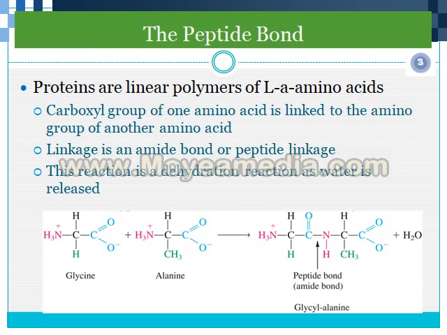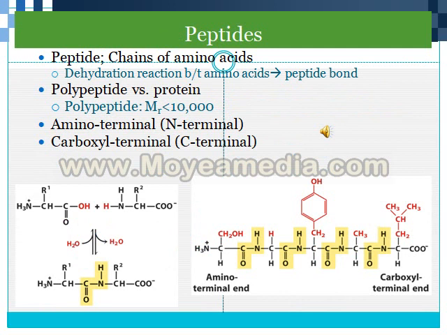Here the example is given between glycine and alanine. Now, peptides are known as chains of amino acids. Here a dehydration reaction takes place between the amino acids, forming the peptide bond, as we saw earlier. Polypeptides are chains with a molecular weight of less than 10,000.